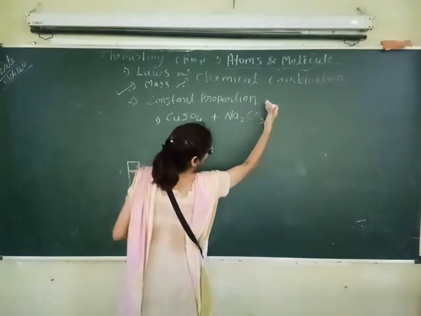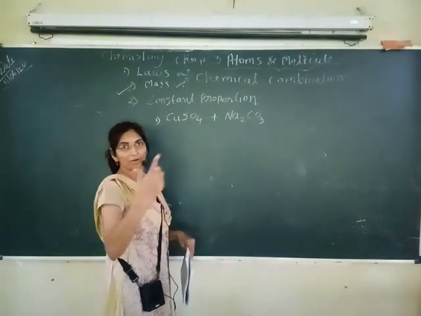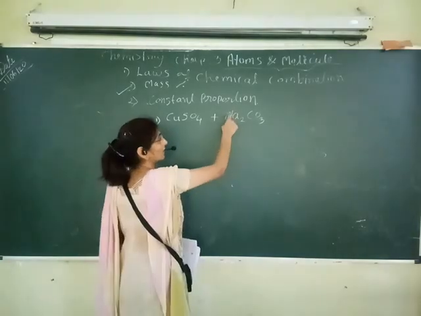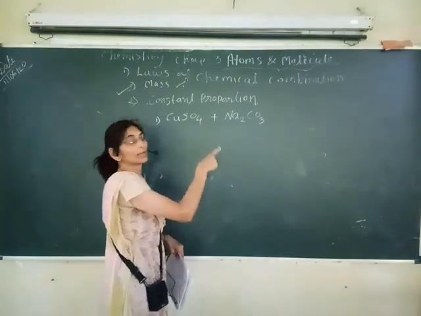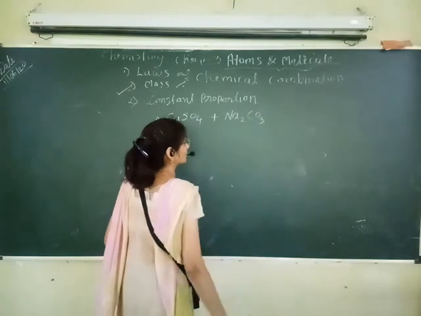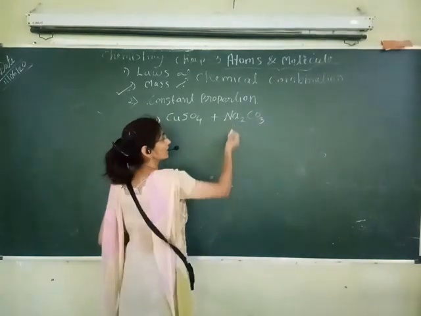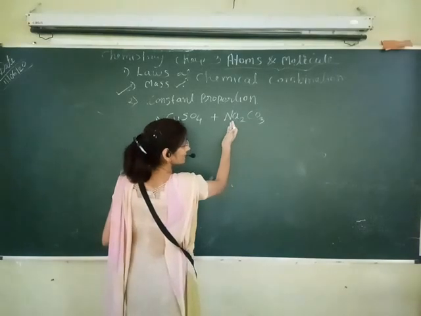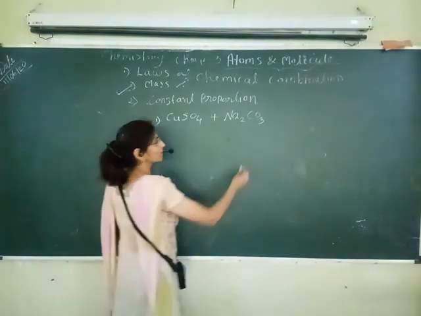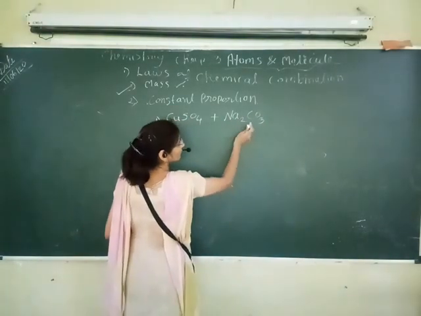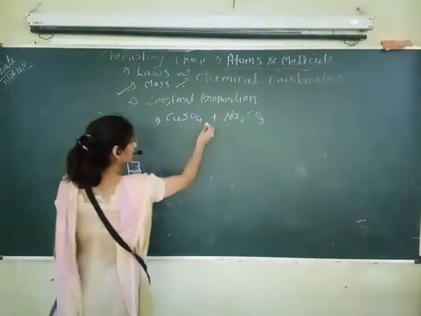Carbonate is having valency -2. I gave you the chart before your vacation, and I told you to learn the valencies of those groups and of the elements also. If you learn the valencies and the names of elements, you will understand. So sodium is having valency 1 and carbonate is having valency -2, charge and valency 2. So we have to take here 2 atoms of sodium. So we have to combine this.